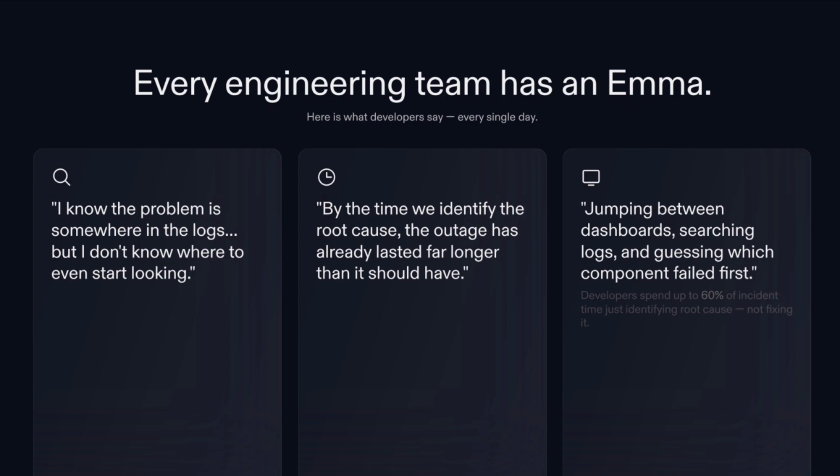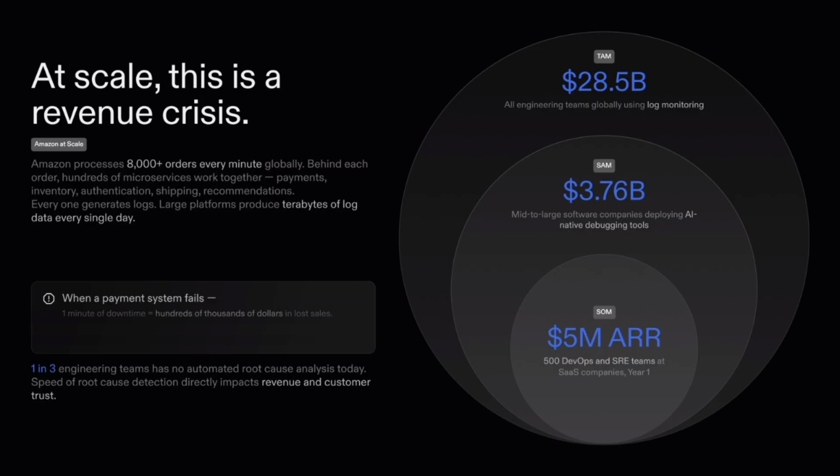Modern applications are no longer simple systems. They are built with dozens of microservices, APIs, databases, and cloud components all interacting with each other. Every action inside these systems generates logs. A single application can produce millions of log entries every day. So when something fails, engineers like Emma are forced to dig through massive log files just to understand where the failure actually started.